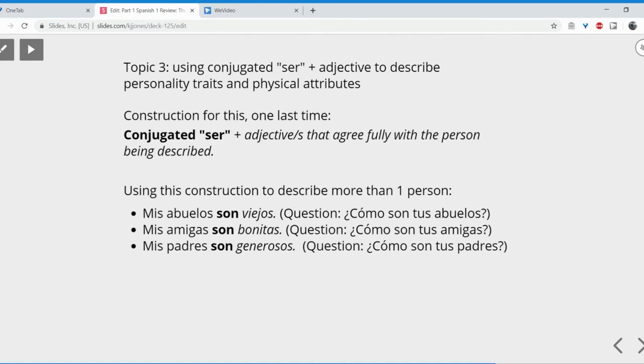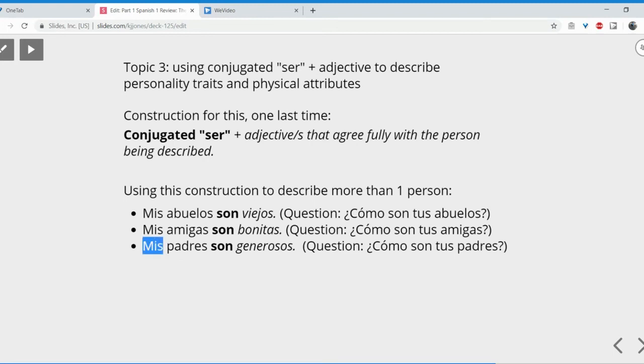Mis padres, I could say, mis padres son generosos. Because they are. Again, just keep noting the agreement, right? If your noun ends in S, every single adjective associated with that noun better end in S too, right?